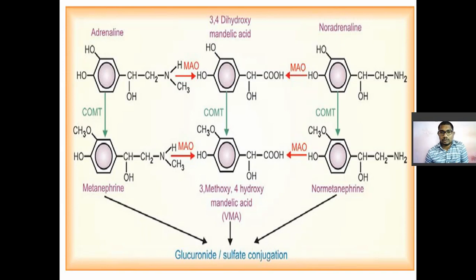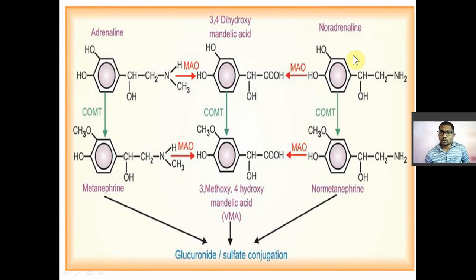Okay, COMT जो होता है, catecholamine orthomethyl transferase, so they metabolize the noradrenaline and adrenaline. So COMT metabolizes the adrenaline noradrenaline in a more amount, but very few amount of adrenaline is also metabolized by MAO. MAO is the main metabolizing enzyme for dopamine. That's why MAO inhibitors are useful in the depression. Okay, so that's how these two enzymes metabolize the neurotransmitter.